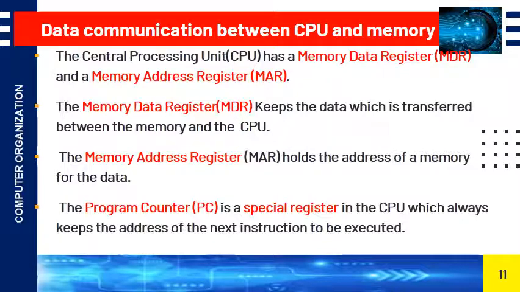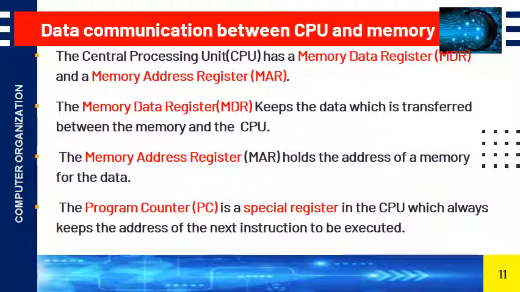Here the memory data register keeps the data which is transferred between the memory and the CPU. So here it will store the data or information alone, whereas the memory address register holds the address of a memory for the data. So here it will have the storage location address for the given data.